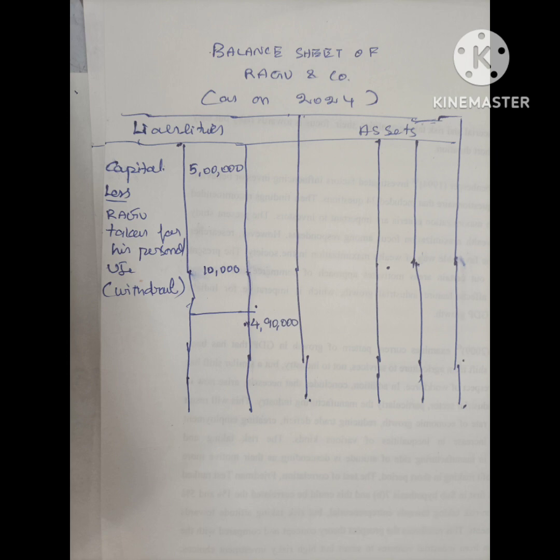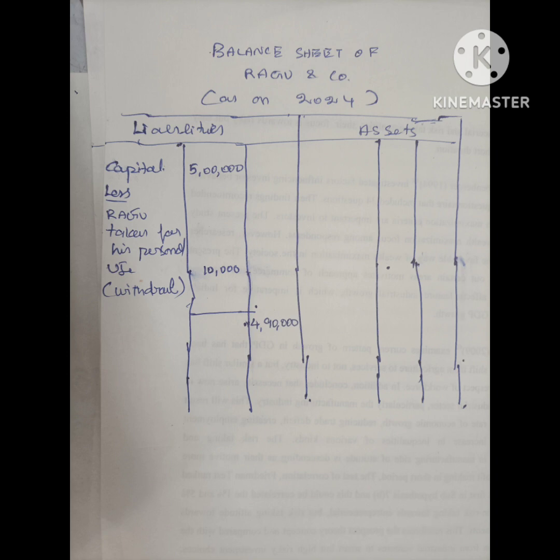Look at this balance sheet. From the balance sheet, you can understand how the business entity concept is applied. Okay, the balance sheet of Raghu and Co. Raghu is the owner of the business. Say, for example, the balance sheet of Raghu and Co. as on 2024. This balance sheet is prepared in 2024. You have to write it like this: for a balance sheet, you only write "as on". So Raghu is the owner of the business, and how is it shown in the accounts? See the balance sheet, liability side and asset side.